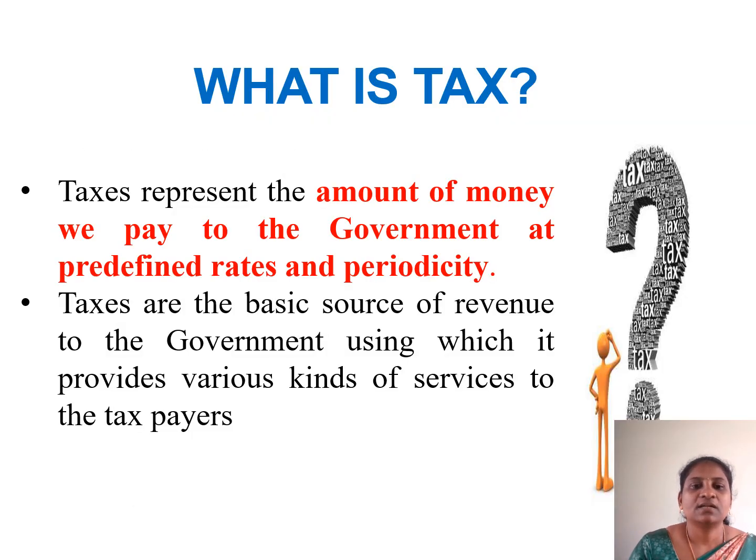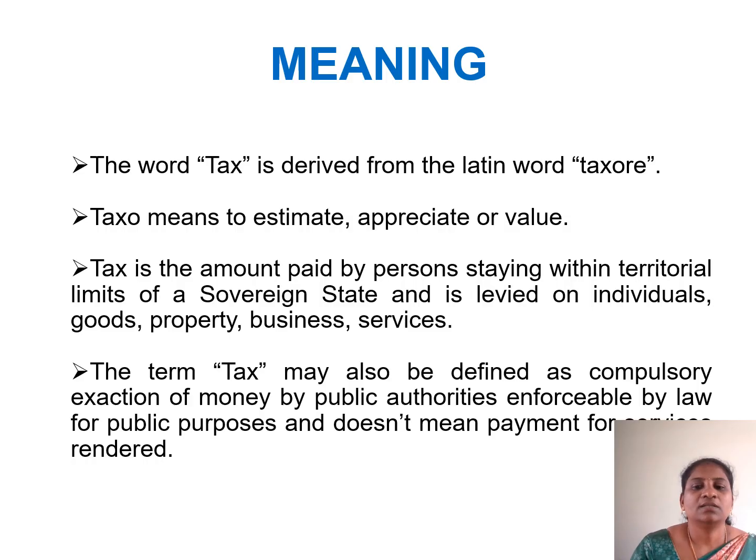What is tax? Tax represents the amount that we pay to the government as a predefined tax with periodicity. The basic source of revenue is tax. The government uses this tax to provide various kinds of services to the taxpayers. The meaning of tax is derived from the Latin word taxo. Tax means to estimate, appreciate, or value.